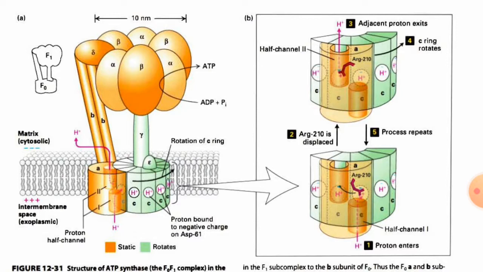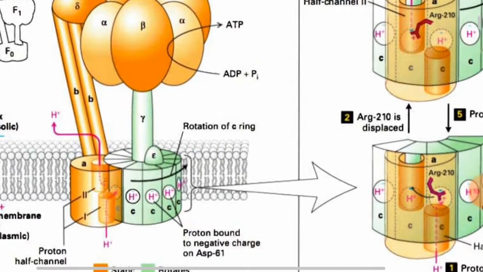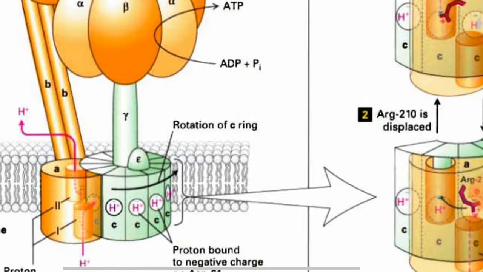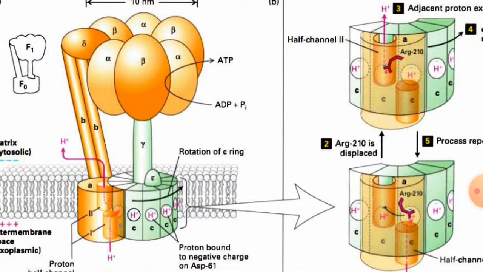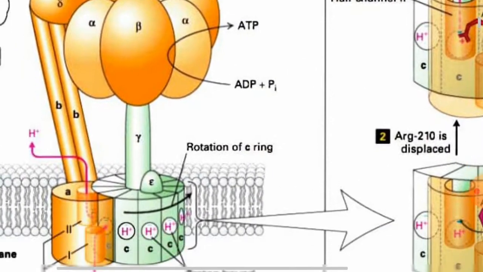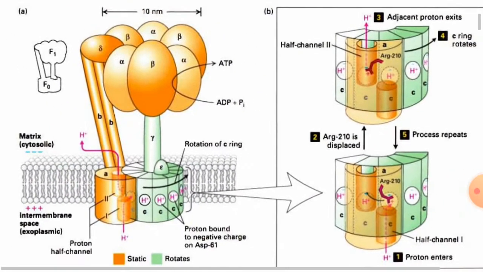Okay, I am basically focusing here on how protons are transported and how ATP is synthesized. The F0 is made up of the A subunit, B subunit, and C subunit. And the F1 is made up of 3 alpha, 3 beta, a gamma, and an epsilon subunit. It is a very complex enzyme.